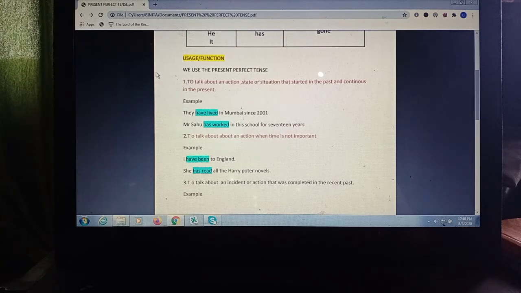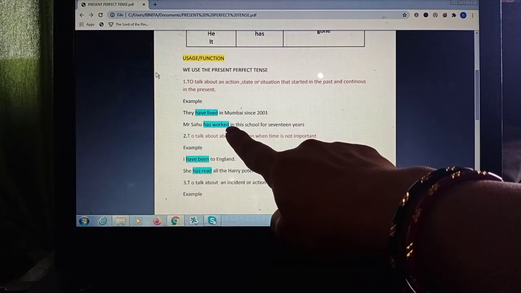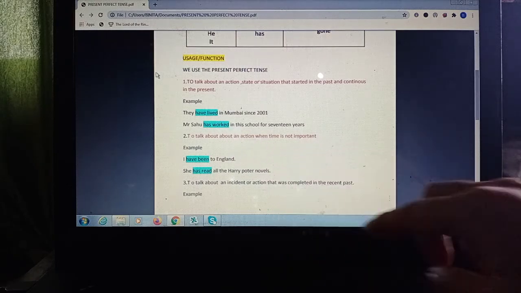Mr. Sahu has worked in this school for 17 years. So singular, Mr. Sahu, one. So has worked in the school for 17 years. So look at the verb here. We have used the past participle of work and that is worked.